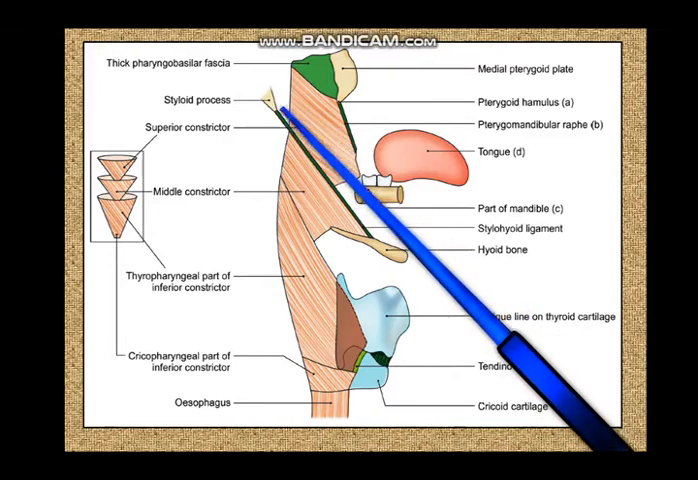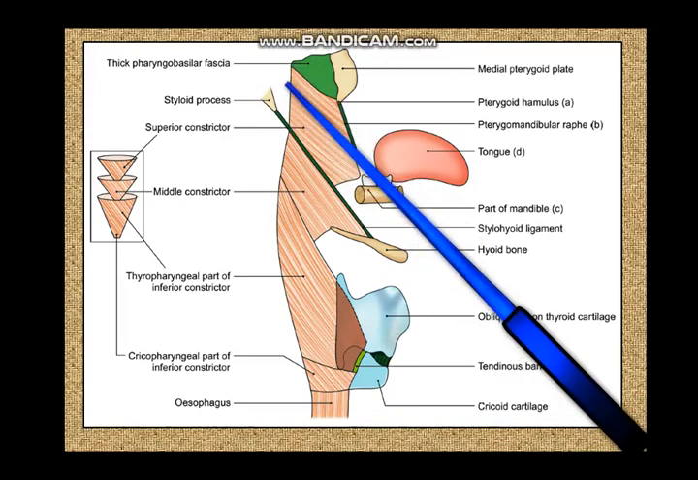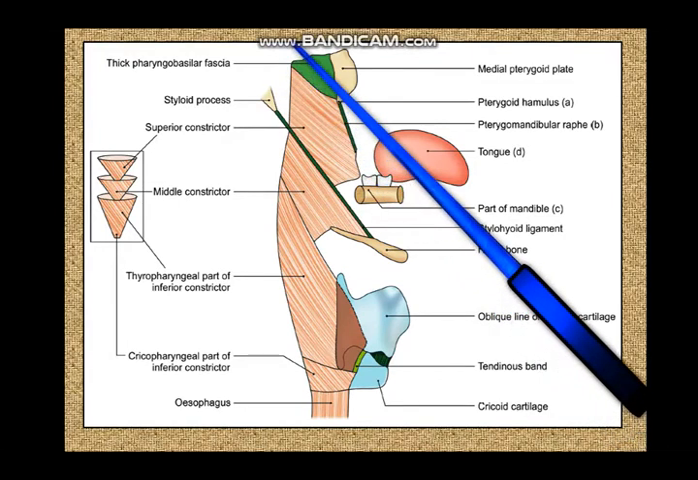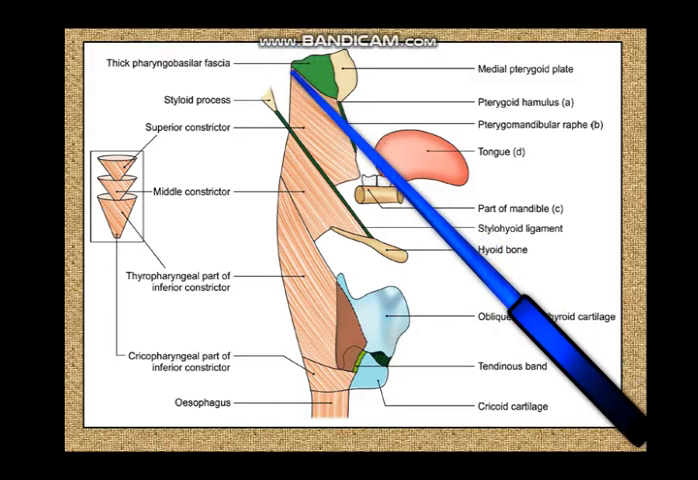Posteriorly, these fibers sweep back into a midline raphe where the fibers of the superior constrictor muscles of the two sides converge. This midline raphe, the pharyngeal raphe, goes up into the base of the skull, and it is attached to the basilar part of the occipital bone at the pharyngeal tubercle.